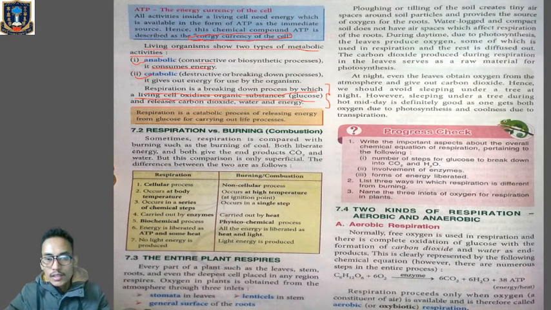Anabolic process means the constructive process, for example photosynthesis, where there will be synthesis of food materials. Catabolic process is called destructive process, where there will be breakdown of food particles. Example is respiration. So respiration is a catabolic process where there will be complete oxidation of food particle, that is glucose, and energy will be released in order to carry out different metabolic activities of a living organism.